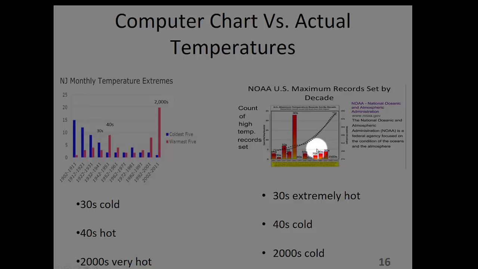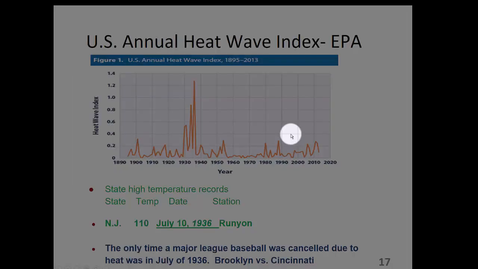Now, the first climate I remember was in the 1930s. When I was a young boy, it was so hot, I would frequently go inside to take a shower in order to cool down. This is the Environmental Protection Agency's chart showing the United States Annual Heat Wave Index, which confirms NOAA's chart and my recollection.